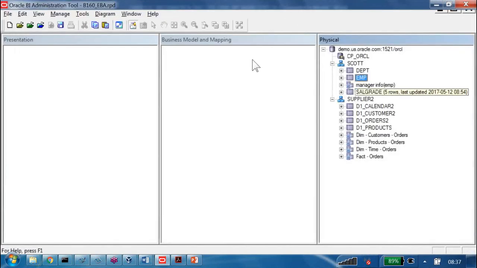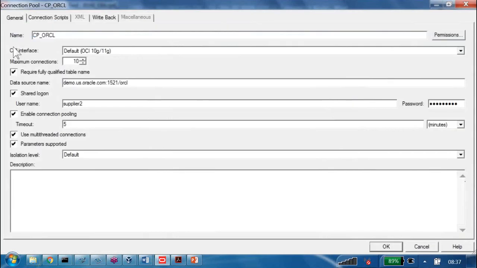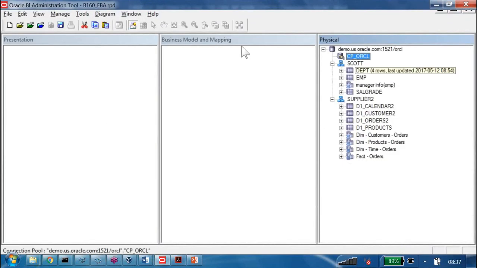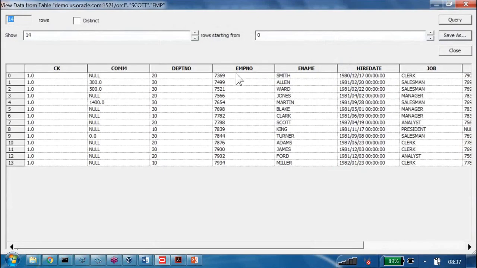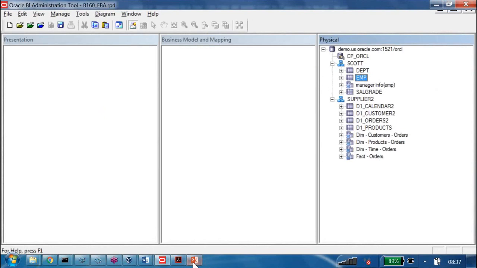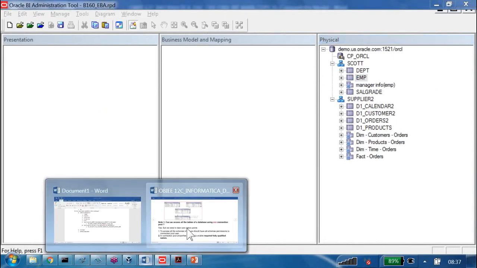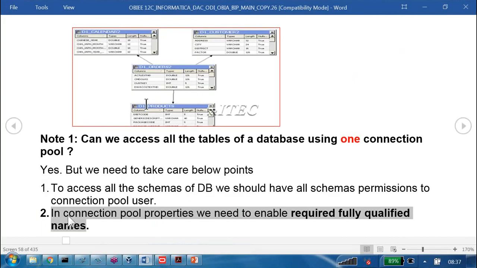Now let us go and observe here. For example, now I am going here and trying to enable this. Okay. Now right click any table, EMP table, view data, I am able to see the data. So even though you have the permissions, you mandatorily have to enable what? In connection pool properties, you need to enable require fully qualified table names.